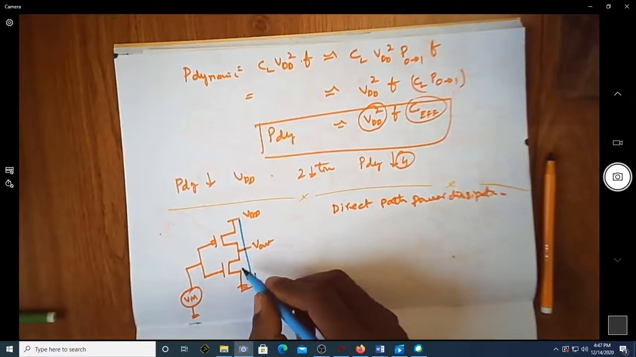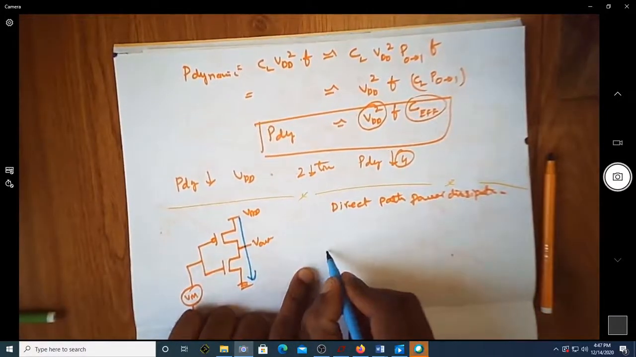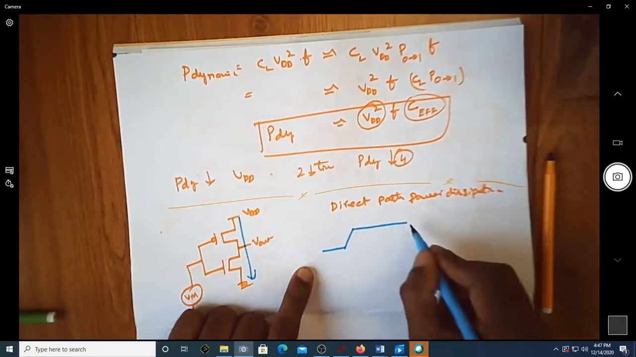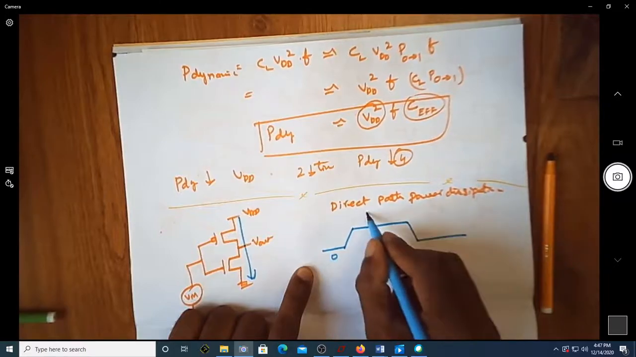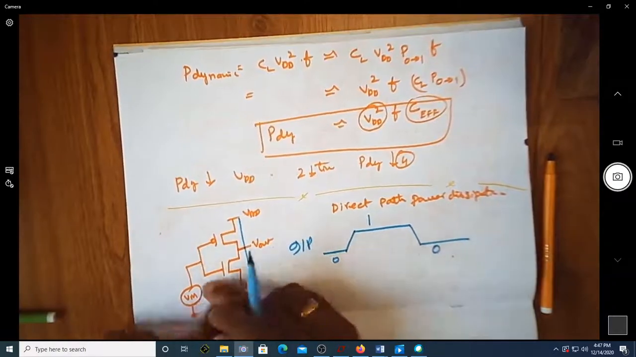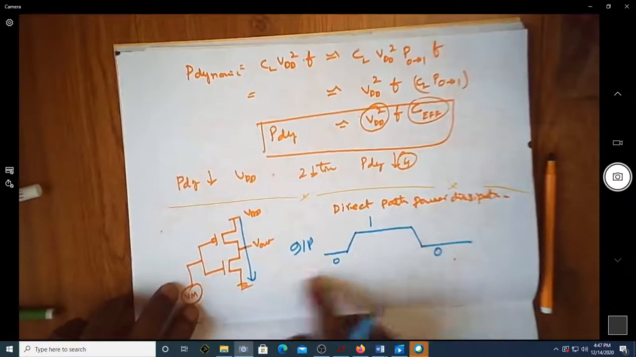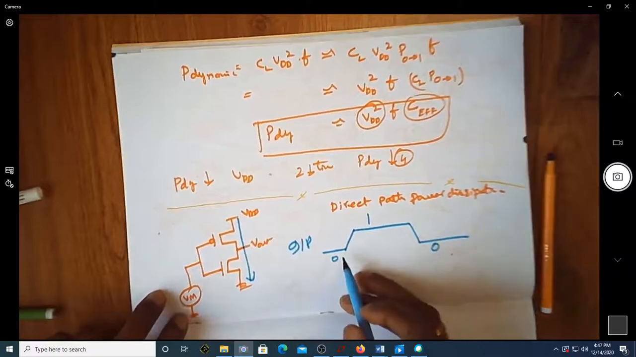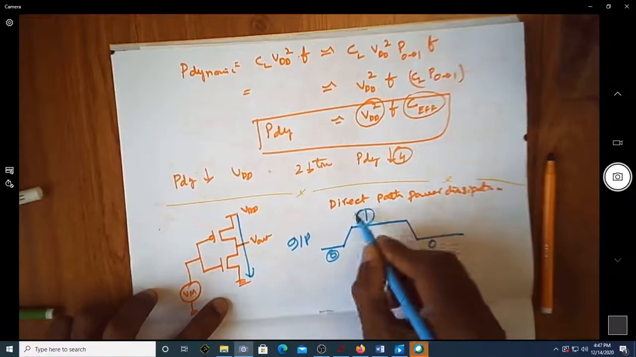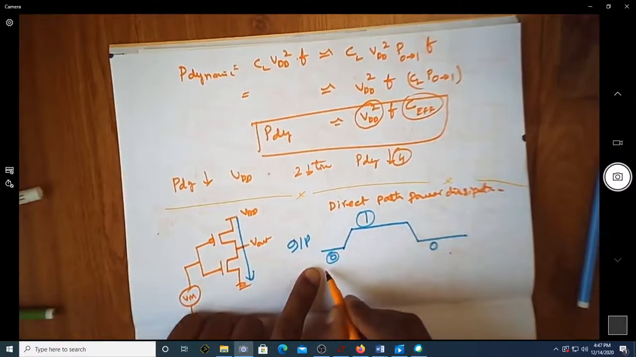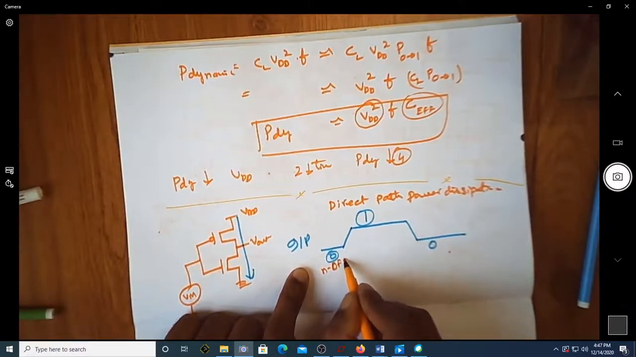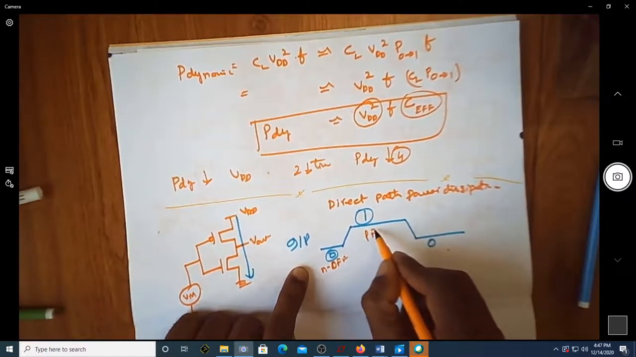Whenever there is a change in the input signal, assume this is my input signal, which is changing from 0 to 1 and then again going from 1 to 0. If this is the input signal, then during the static conditions of 0 and 1, in the case of 0 the NMOS is off here, so N is off, and over here P is off.